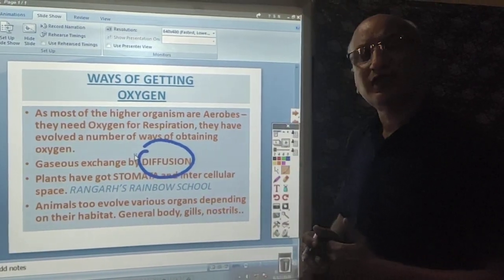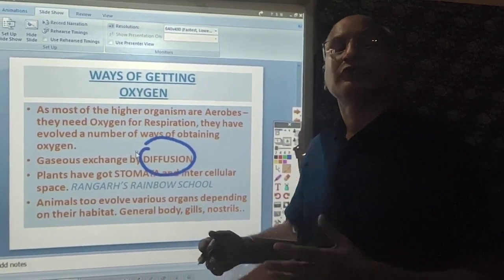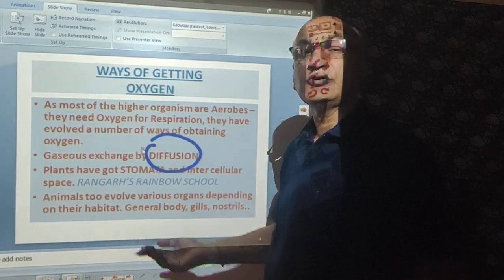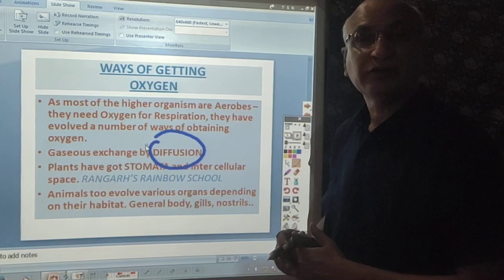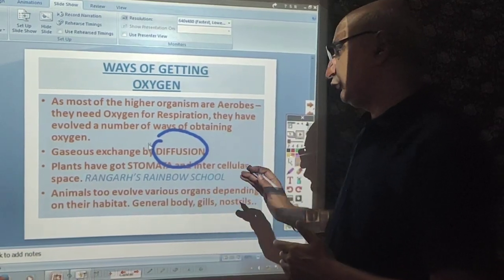Dear students, in the case of unicellular organisms, suppose aquatic organisms like amoeba, again the gaseous exchange takes place by merely the process of diffusion.